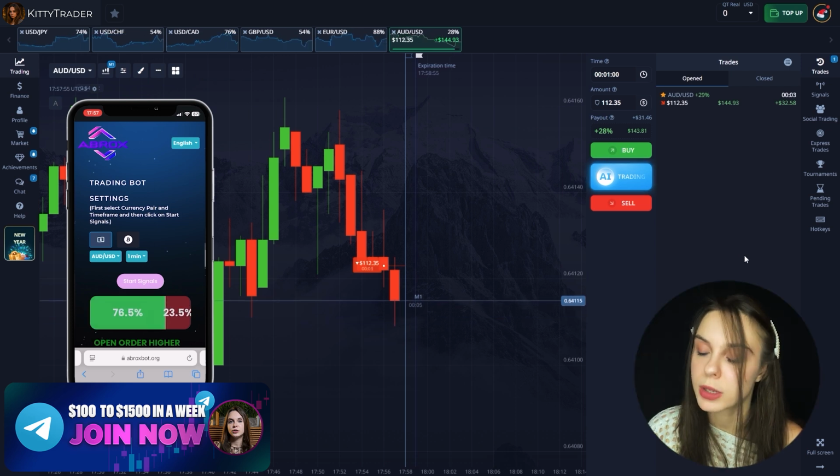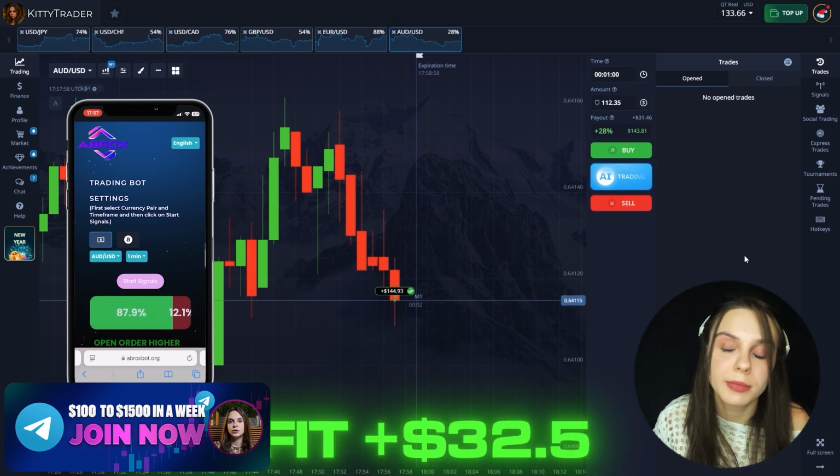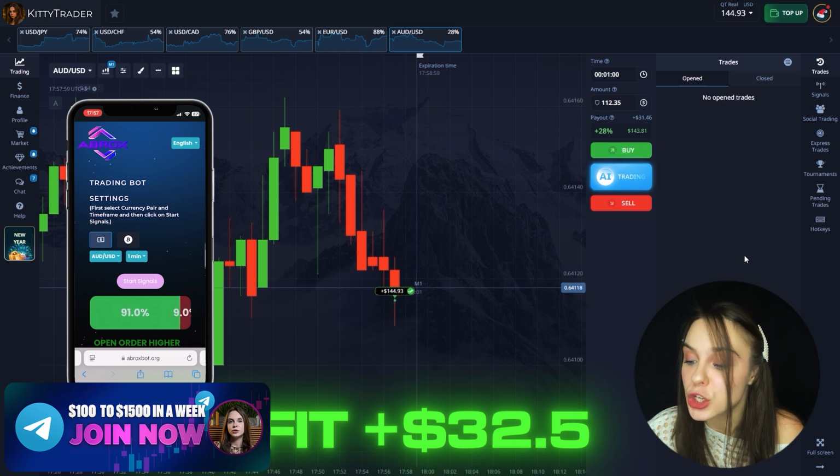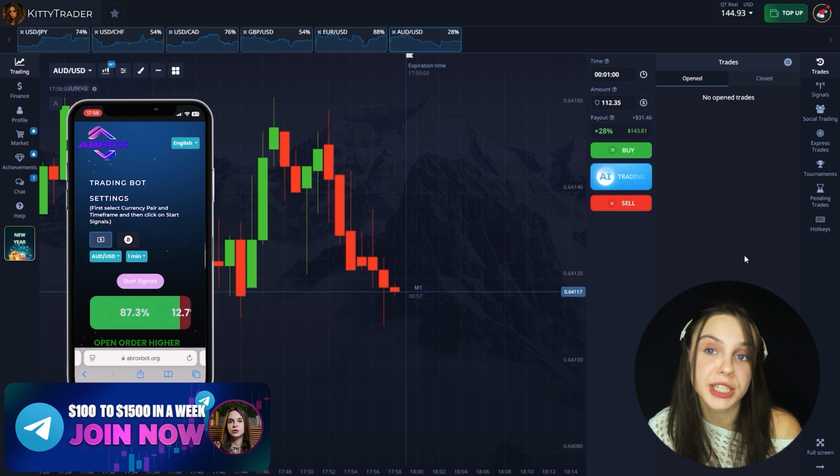Guys, until the end of the deal we have 1 second and good. Again, this transaction closed in plus and our balance is already, roughly speaking, $145. Let's remind you that our initial balance was only $10, only 10. So we increased our amount by more than 15 times. I promised you 10 times, 15 times.